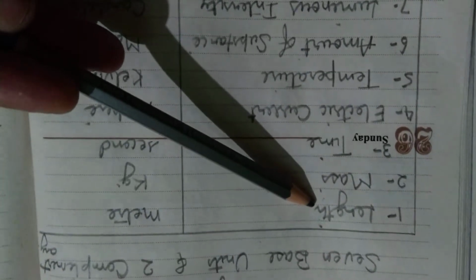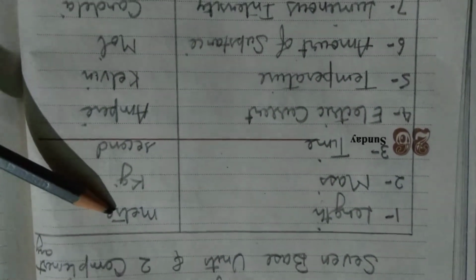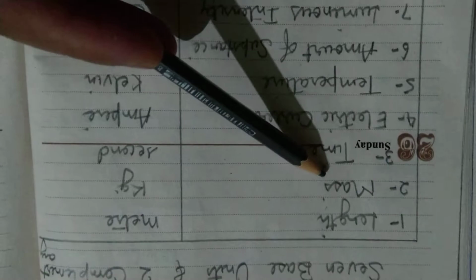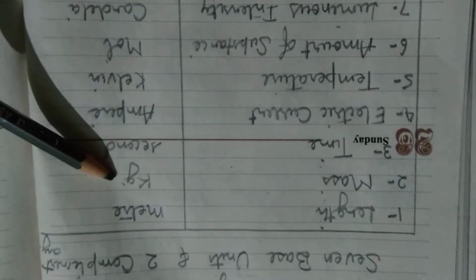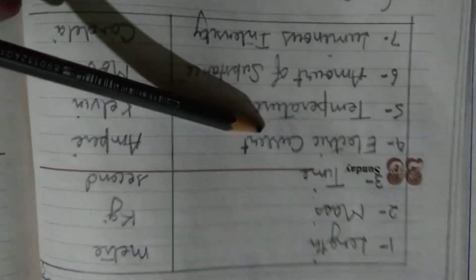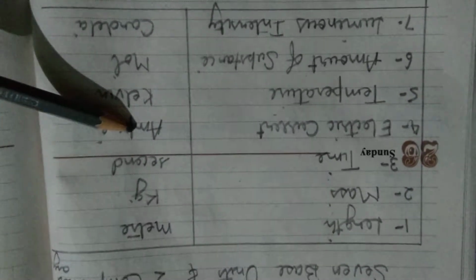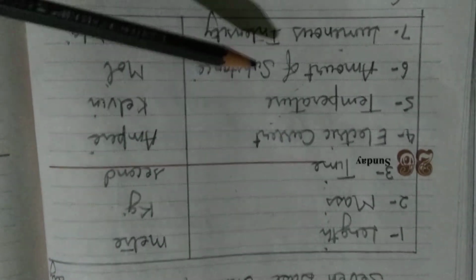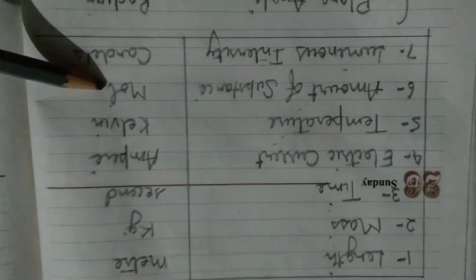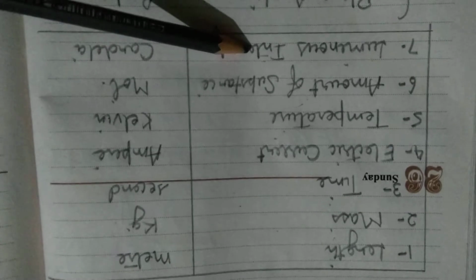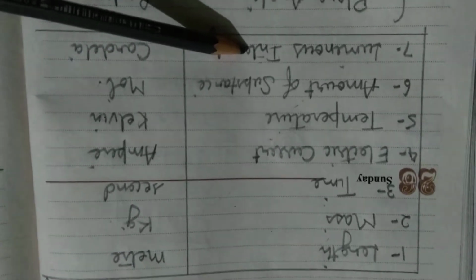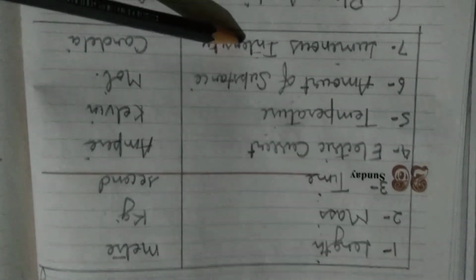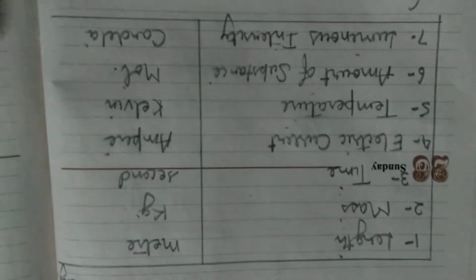So these fundamental units are length, its unit is meter, mass, its unit is kg, time, its unit is second, electric current, its unit is ampere, temperature, its unit is Kelvin, amount of substance, the unit is mole, and luminous intensity, that is brightness of light, and its unit is candela.